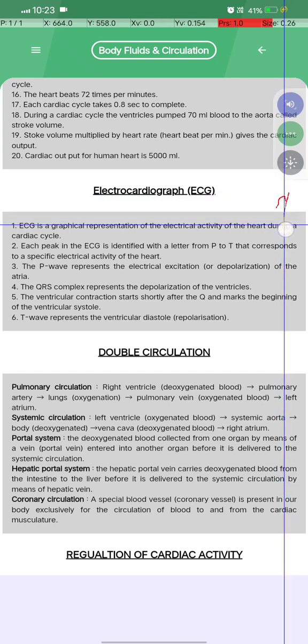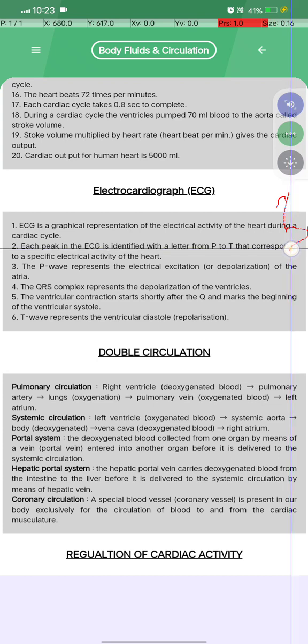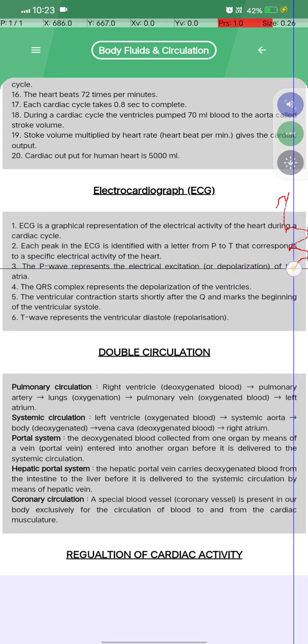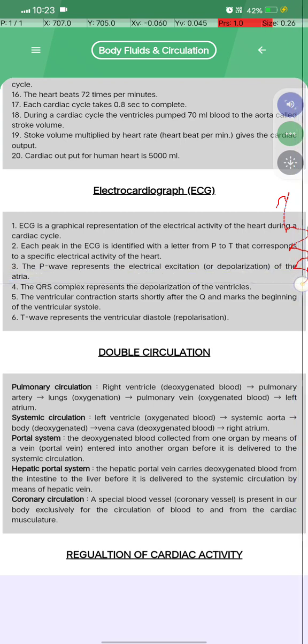Electrocardiograph, ECG. ECG is a graphical representation of the electrical activity of the heart during a cardiac cycle. Each peak in the ECG is identified with a letter from P to T that corresponds to a specific electrical activity of the heart. The P wave represents the electrical excitation or depolarization of the atria.